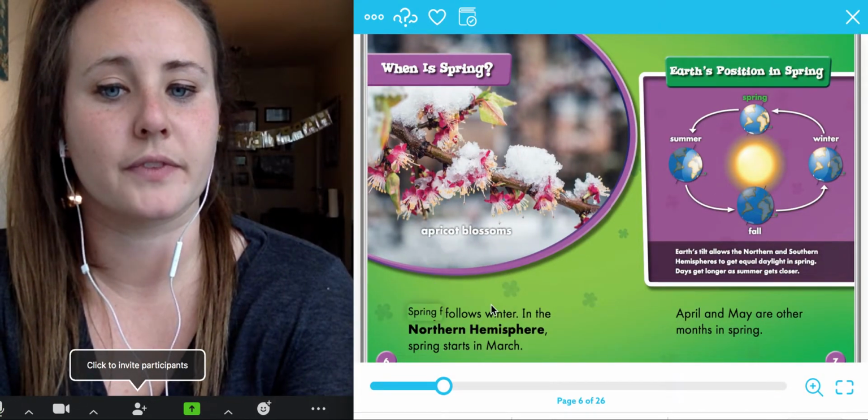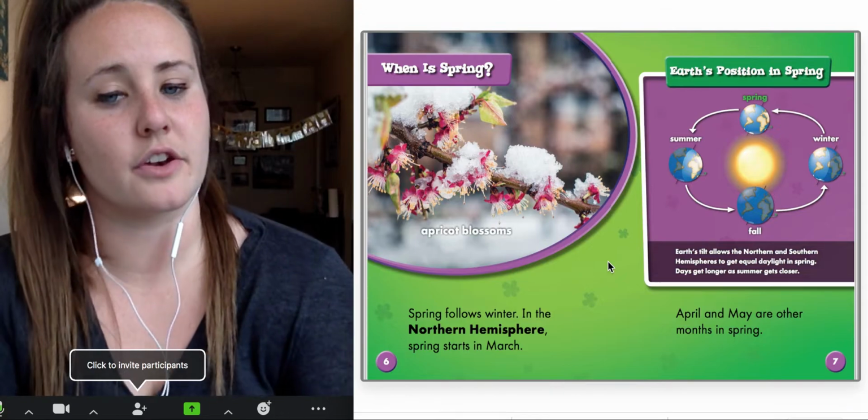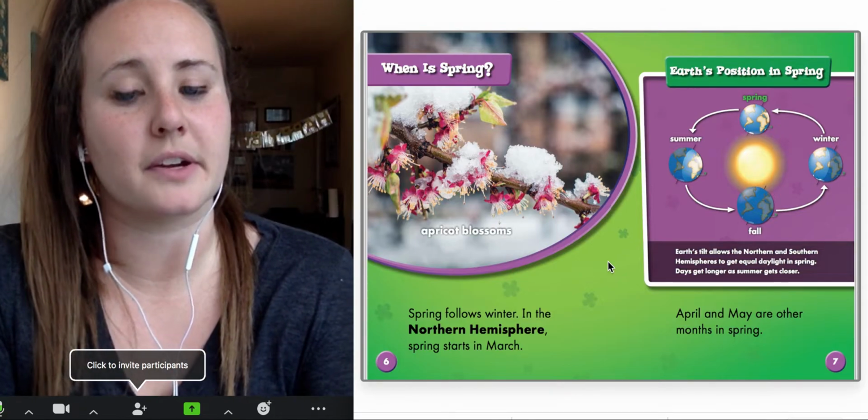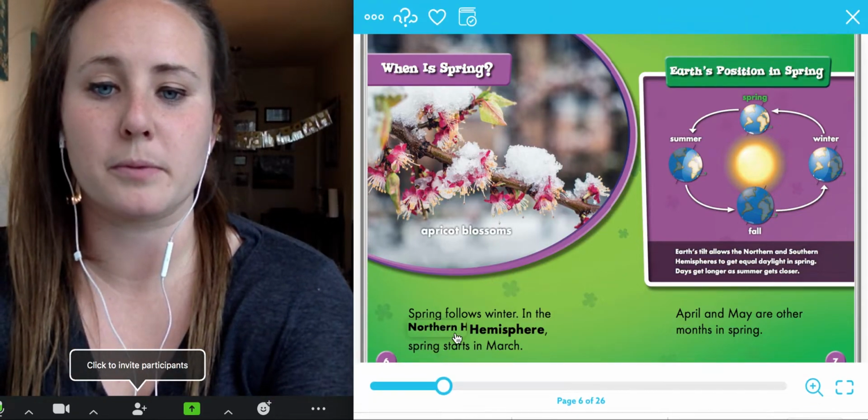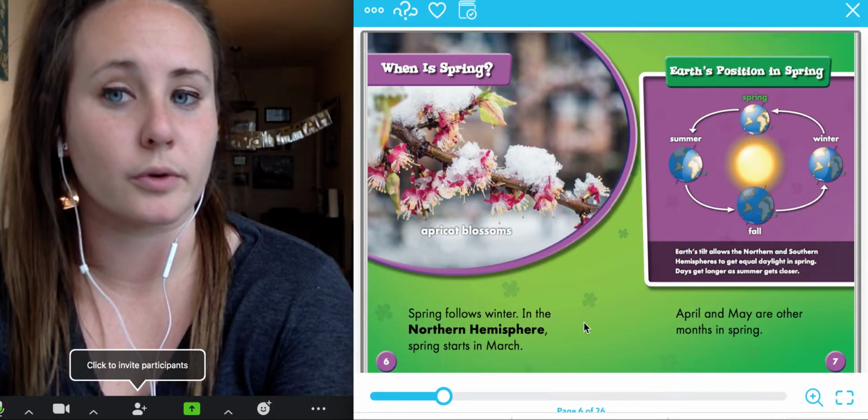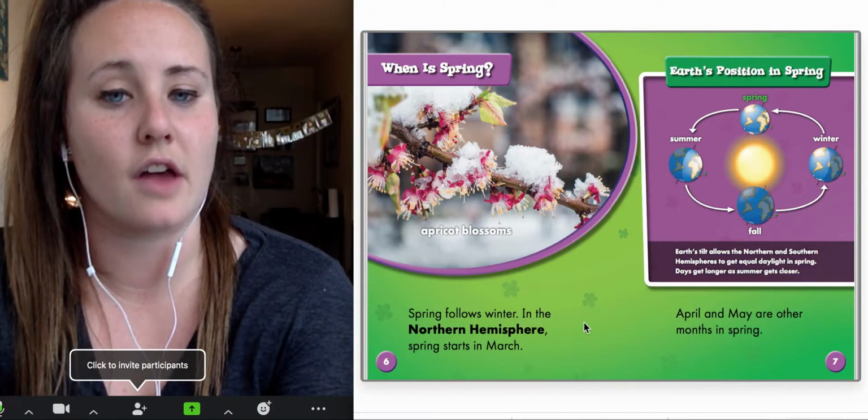When is spring? Spring follows winter. In the northern hemisphere, spring starts in March. So here's our bolded word. And remember, our bolded words we can find in the glossary in the back of the book.